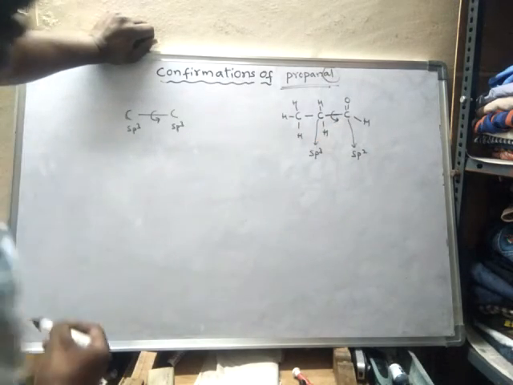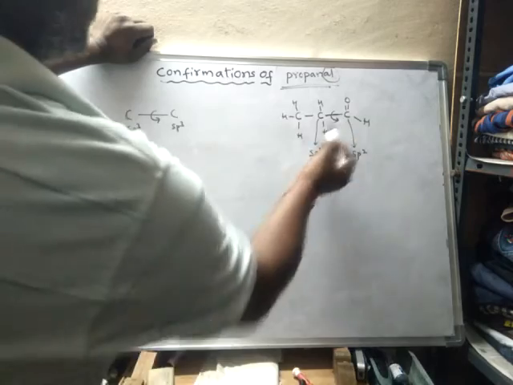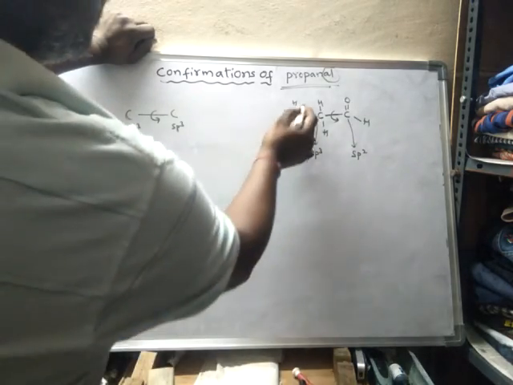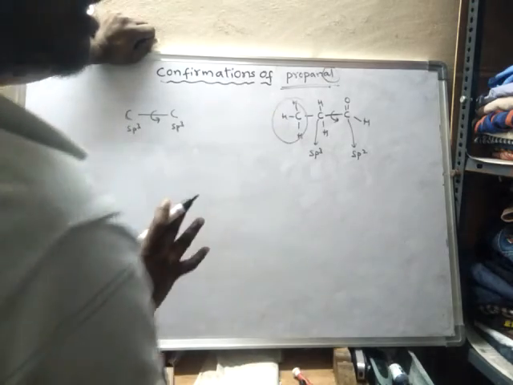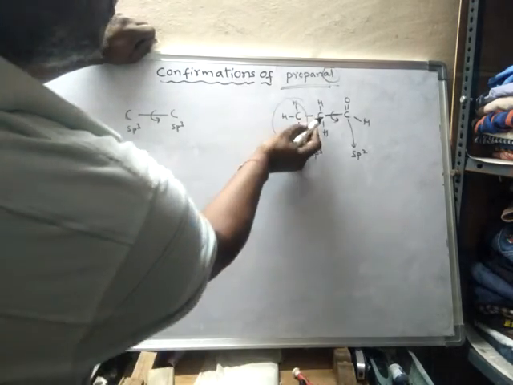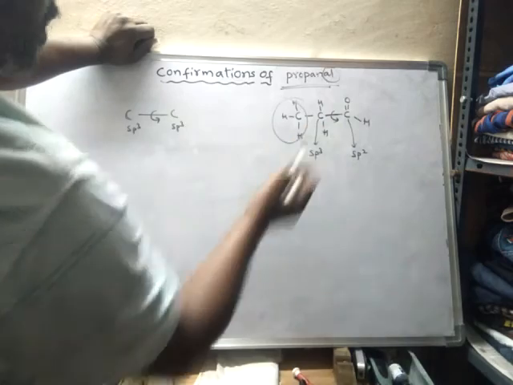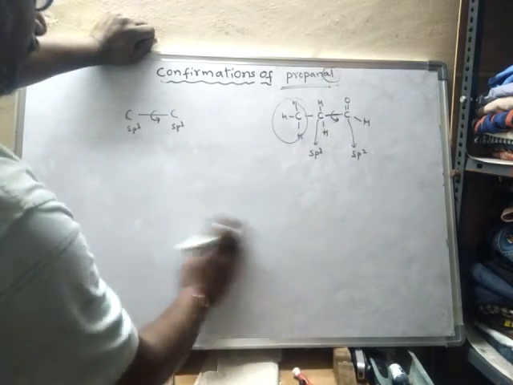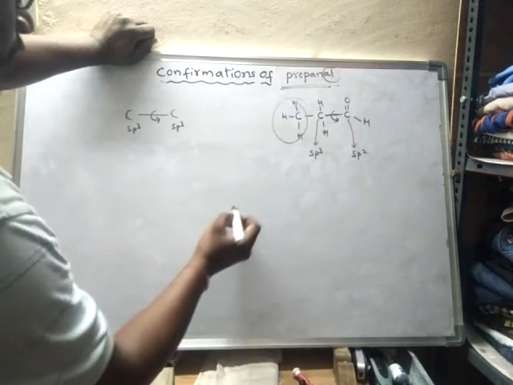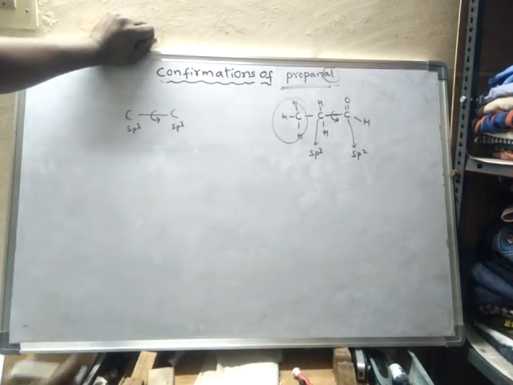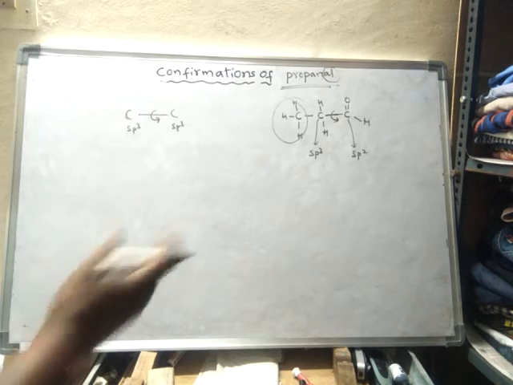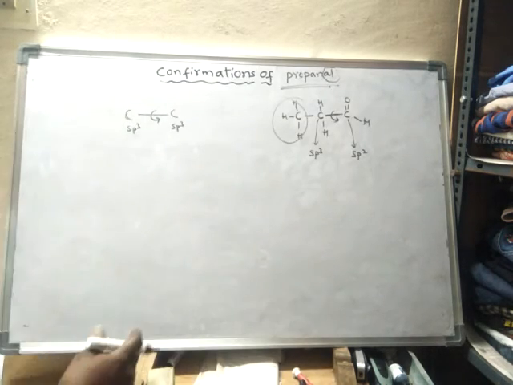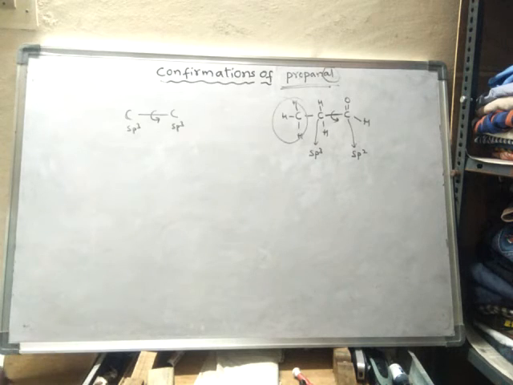Due to rotation of this single bond, different conformations are produced. Here this methyl group is simply acting as a substituent on this carbon. So now this is the first carbon, let us assume, and this is the second carbon. Or else I may simply draw it like this.